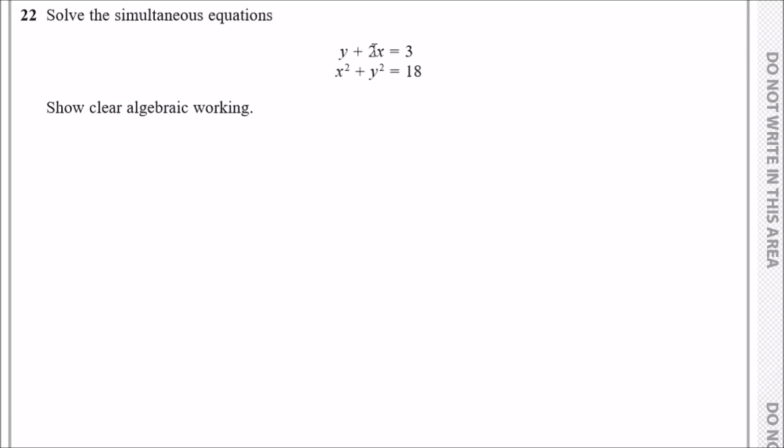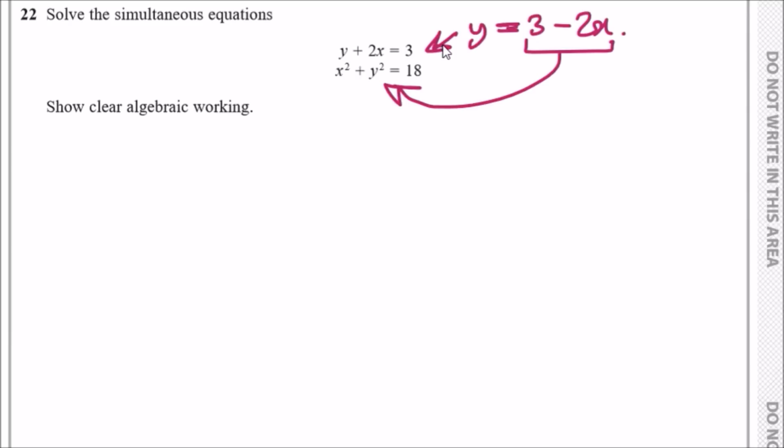Very beautiful. So the way to do this is firstly let y equal the first equation, plug into the second equation, and then expand and solve. Now let's do it. So to make my life easy, I'm going to let y be the subject like I said here by subtracting 2x. So it'd be 3 minus 2x. Done. Now I'm going to put this one and replace it into here. Okay. So it means now that the equation is x squared plus bracket 3 minus 2x all squared equals 18.